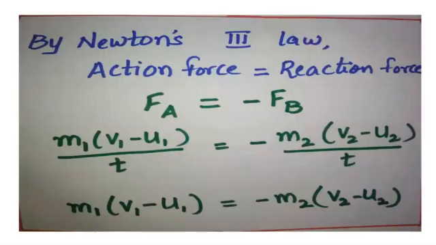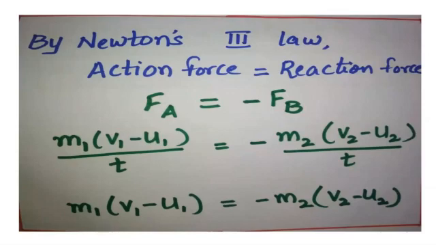Again with the third law, action force is equal to reaction force. We told that there is a particular name for each law. So the third law is known as action force and reaction force. So Fa is equal to minus Fb. Why is that minus? Because it acts in the opposite direction. We know the third law: every action has an equal and opposite reaction. Equal reaction, but in the opposite direction. So that is why the minus sign.